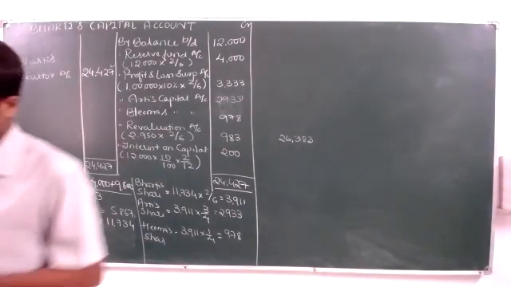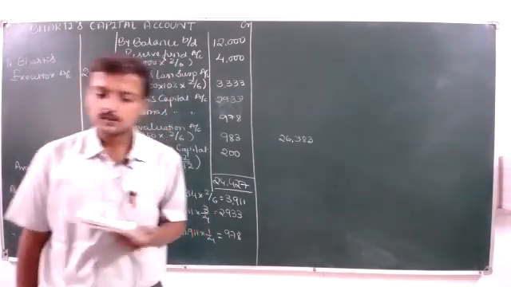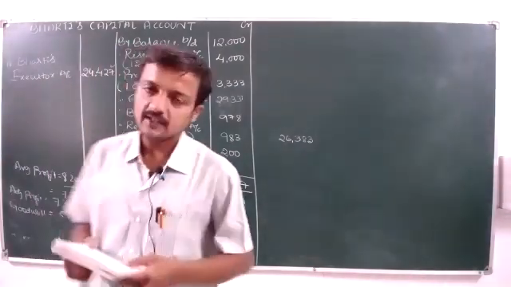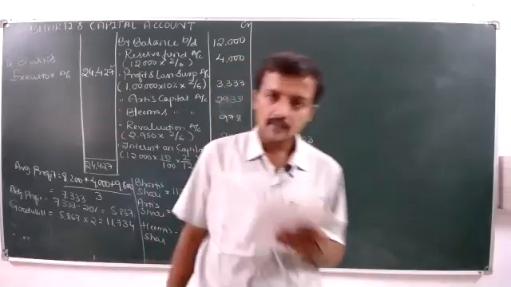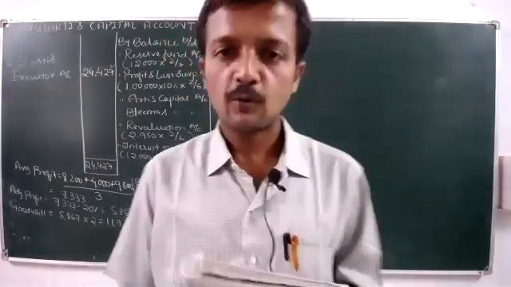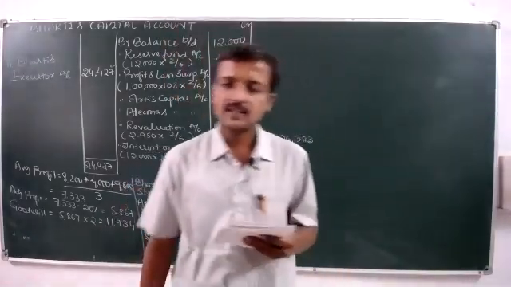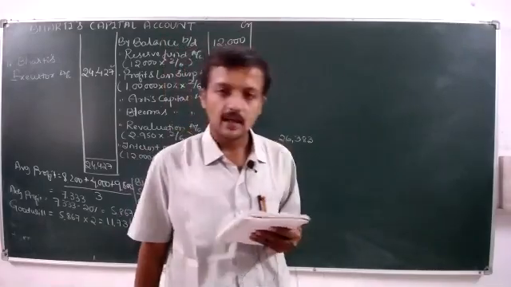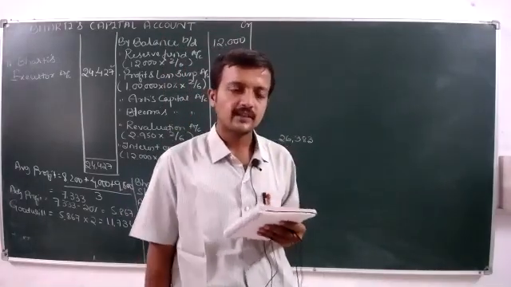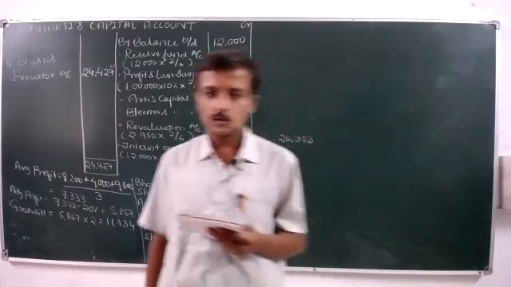When we repeat Bharti's executor account, there will be only two transactions. The first one is by Bharti's capital account, that is 24,427, and on the debit side, to balance carried down, that is also 24,427, and the total of the account will also remain the same.